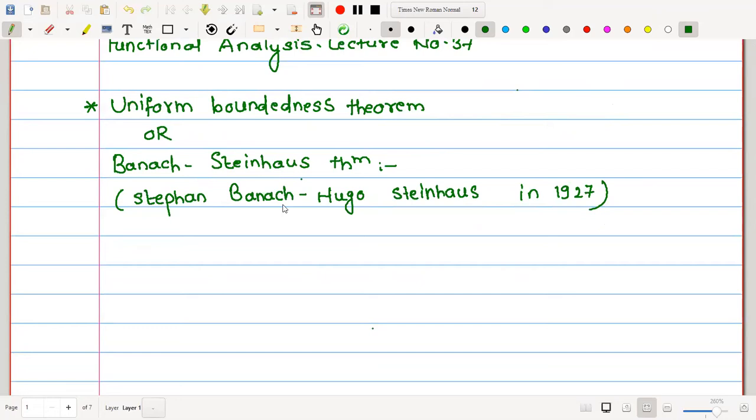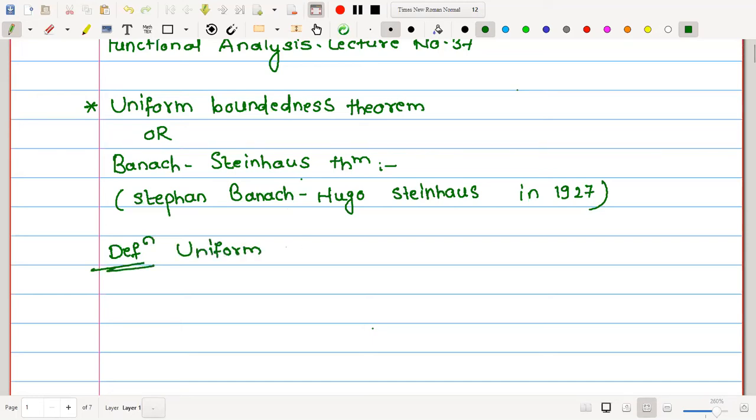Therefore, we will start with the theorem today, the uniform boundedness theorem, which is also known as the Banach-Steinhaus theorem. It is known as Banach-Steinhaus because it was proved by a pair of mathematicians, Stefan Banach and Hugo Steinhaus, in 1927. We know the meaning of a bounded function, right? In this theorem, we are going to understand what uniform boundedness is. Therefore, first we will try to understand the definition of uniform boundedness.